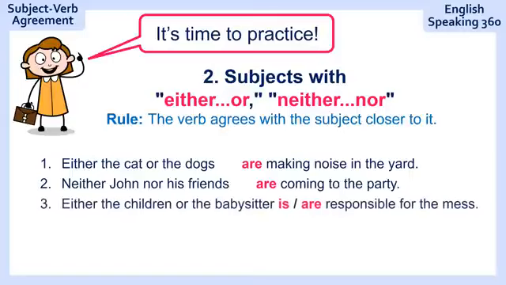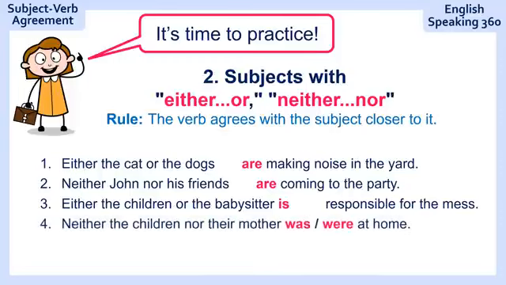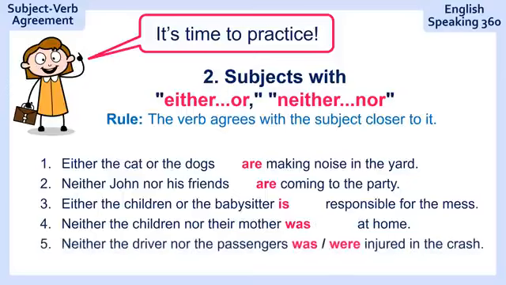"Either the children or the babysitter responsible for the mess." And the answer is "either the children or the babysitter is responsible for the mess" because it agrees with babysitter, the subject closer to the verb. "Neither the children nor their mother at home." Was at home. It agrees with mother. Last question. "Neither the driver nor the passengers injured in the crash."